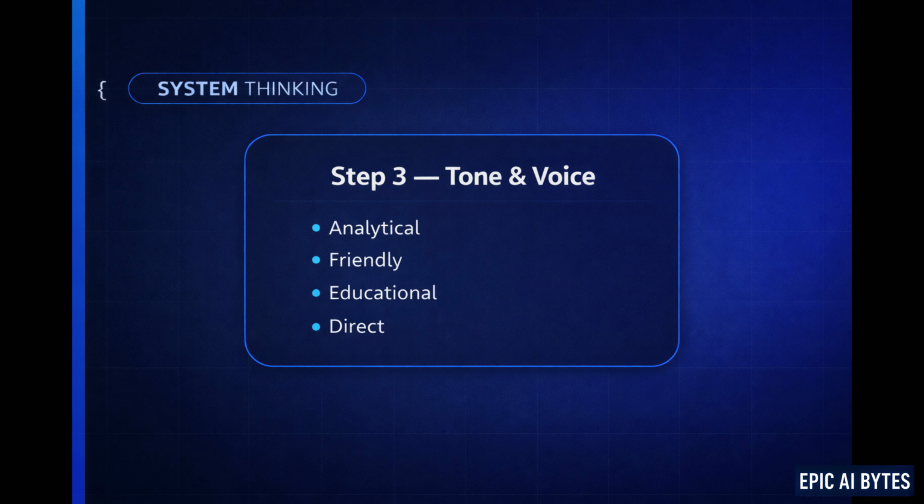That's an audience mismatch. The third layer is tone and voice. This controls how the information is delivered: analytical, friendly, educational, direct. Without this, the tone shifts unpredictably, and that matters more than people think, because tone affects trust. If one response sounds thoughtful and the next sounds like a motivational tweet thread, the system feels unreliable. Consistency isn't just about facts, it's about voice stability.